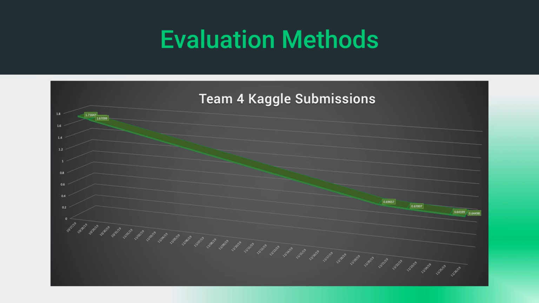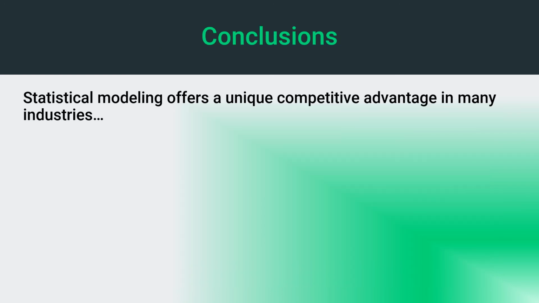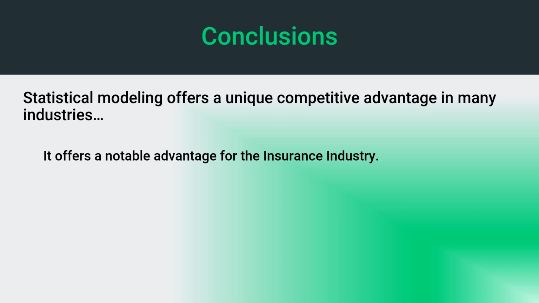As can be seen here, the mean absolute error of our submissions on Kaggle improved significantly over the duration of our project, and our best scores fell below the baseline of the public leaderboard. In conclusion, we believe that statistical modeling offers a unique competitive advantage in many industries, but in particular the insurance industry. We feel that this project has exemplified this advantage in a compelling way by further demonstrating the enhanced capabilities of analyzing risk and profitability using data science.